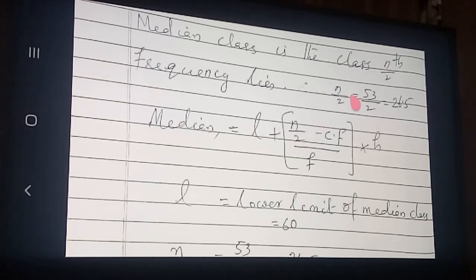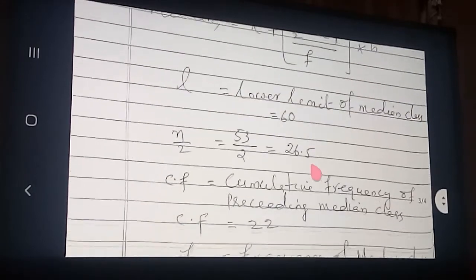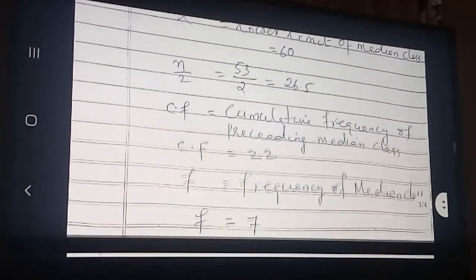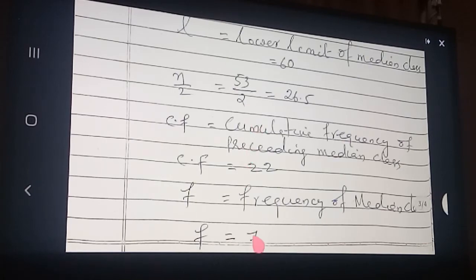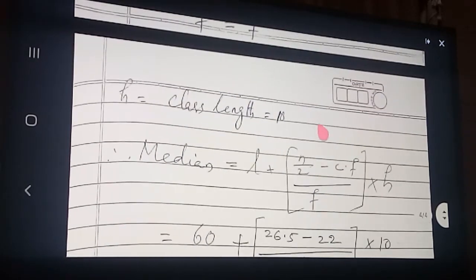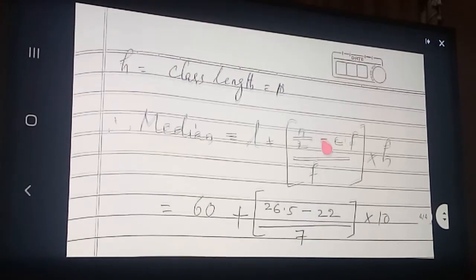N by 2 you know is 26.5. CF is the cumulative frequency of the class preceding the median class. F is the frequency of the median class, 7. And class size is 10.